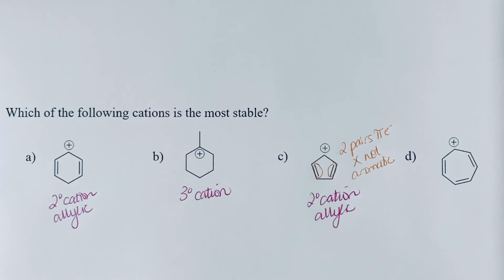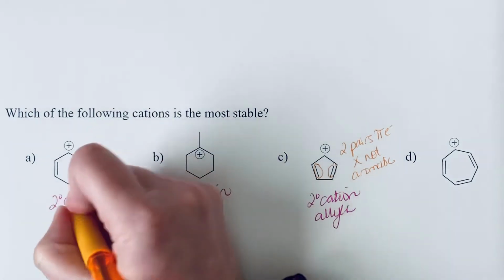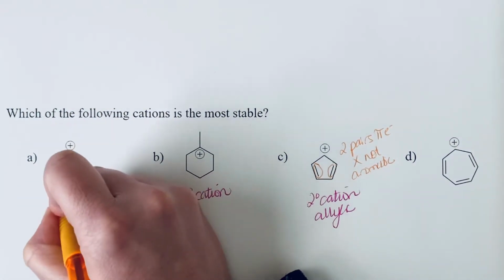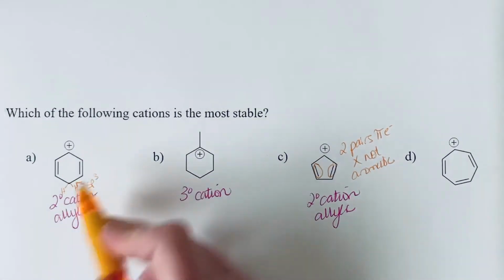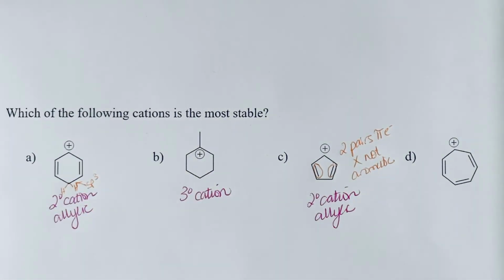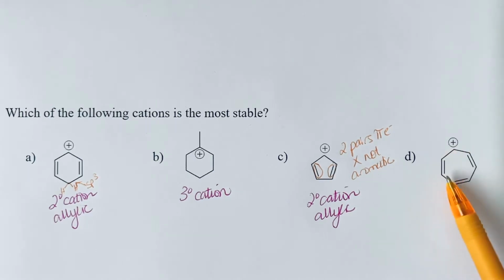The reason why we didn't check A for aromaticity is because we have an sp3 hybridized carbon that does interrupt that pi system. So that wasn't an option for aromaticity because we need to have that uninterrupted cyclic cloud of pi electrons. All right, and so if we look at D, we have, again, a cation where we've got some